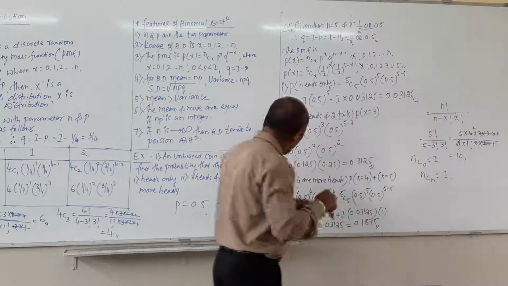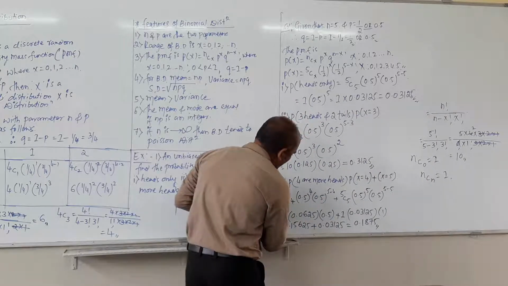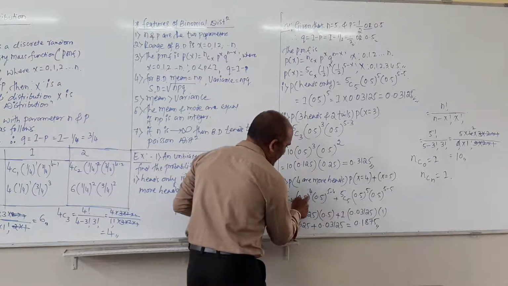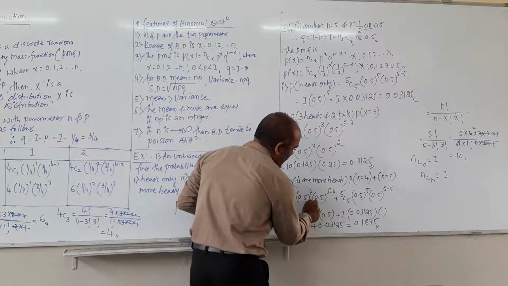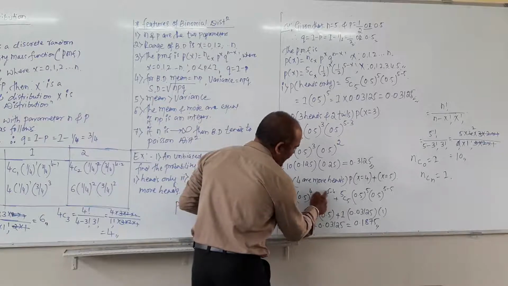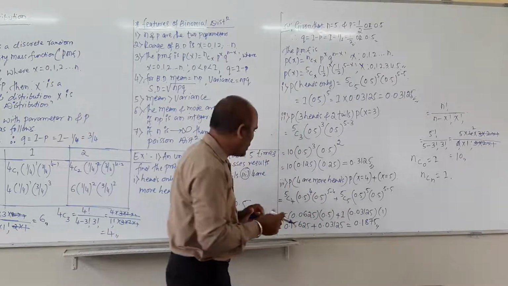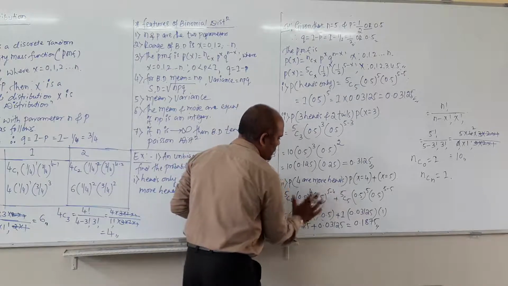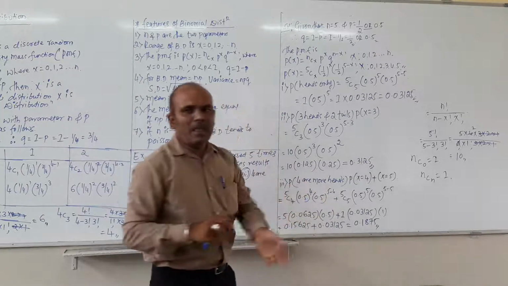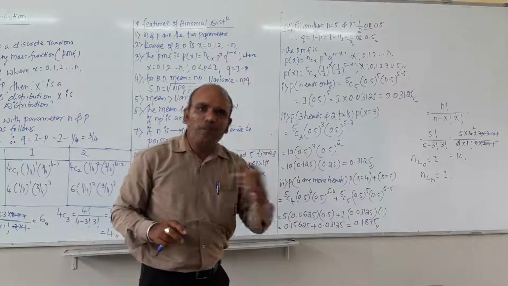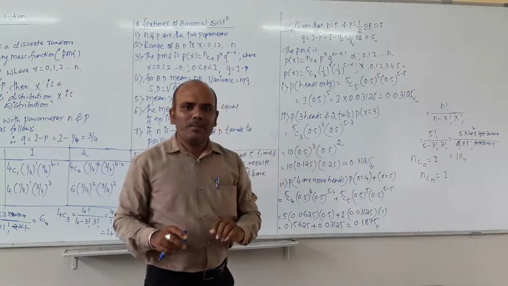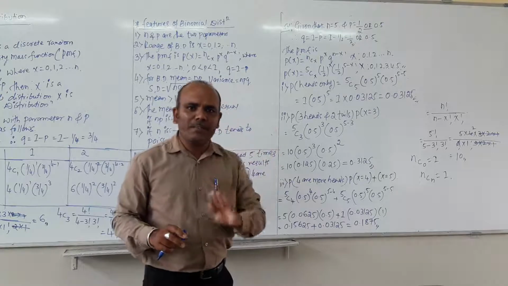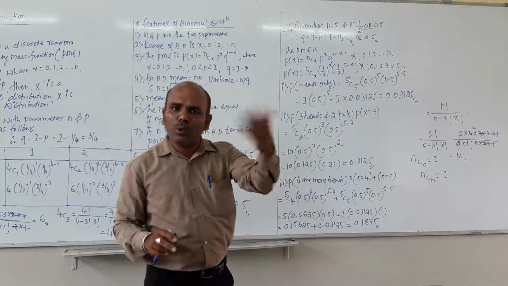It means here the value of x will be taken as 4, then plus the x value will be taken as 5. Then 5C4, 0.5 raised to 4, then 0.5 raised to 5 minus 4. You know very well the formula, nCx, p raised to x, q raised to n minus x. First we have to take x value 4. After that, we have to take this value 5 because they asked 4 or more heads.